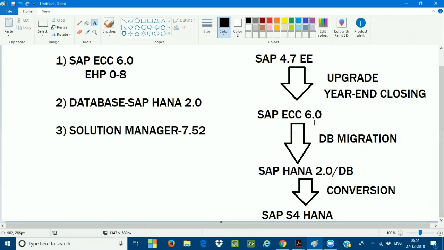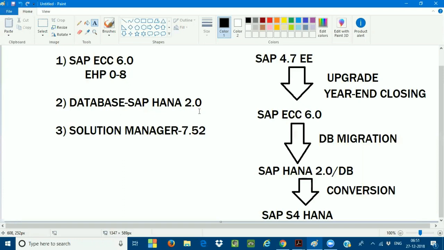Once I complete the upgrade, then I have to do the DB migration. The DB migration is very, very important. As I told you, the SAP HANA 2.0 database is mandatory. If a customer tells me, hey Mahesh, we are already on the SAP ECC box, on enhancement package 7 or enhancement package 8, the application is very good, you can do the conversion. I cannot do the conversion.